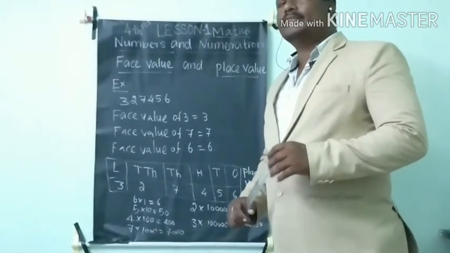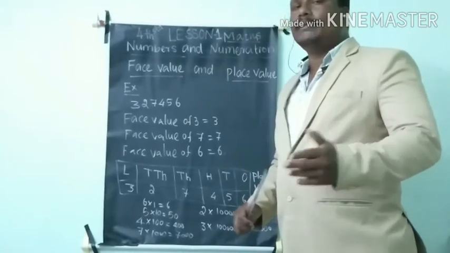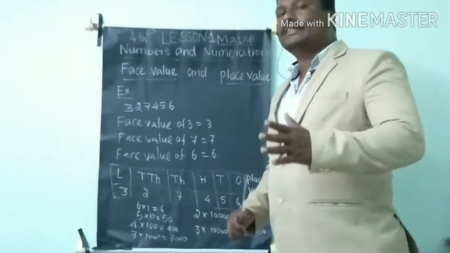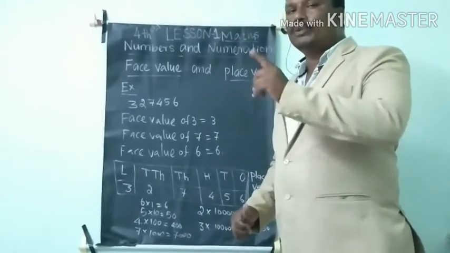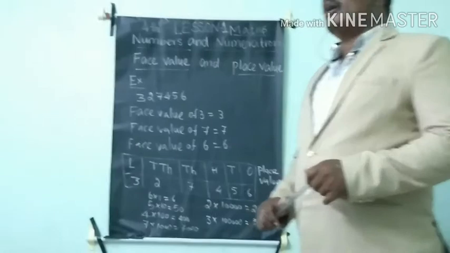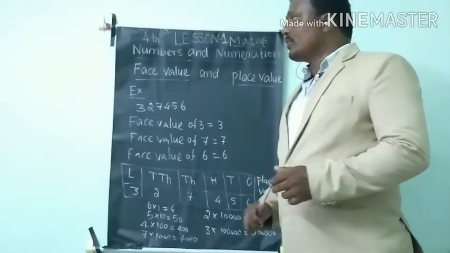We already saw two types of place value, Indian place value and international place value. We have rules and regulations, and using these rules we put periods. We know how to use periods and commas. Then how to read the number using those periods?